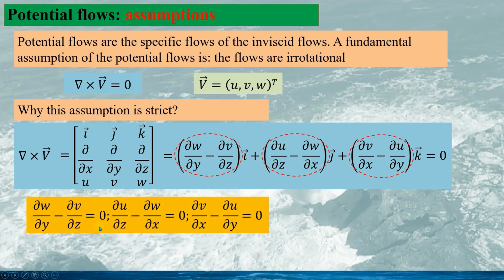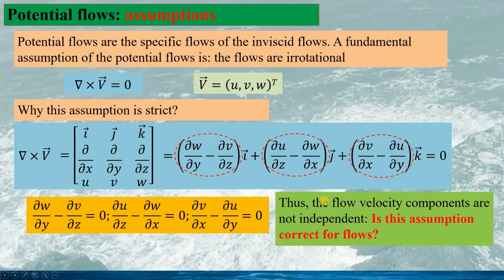That is, we have 3 equations for the 3 components of the velocity vector v. So, under the assumption of irrotational flow, the fluid velocity components are not independent of each other because they are linked with these 3 equations. One question would be, is this assumption correct for flows?